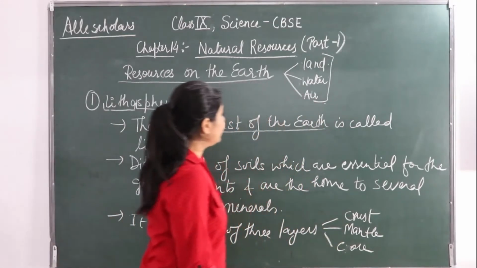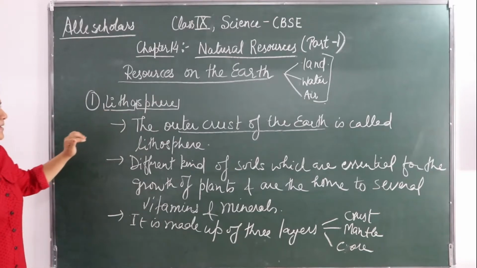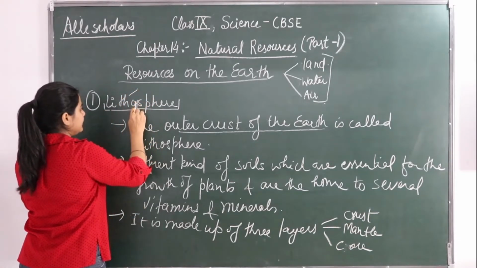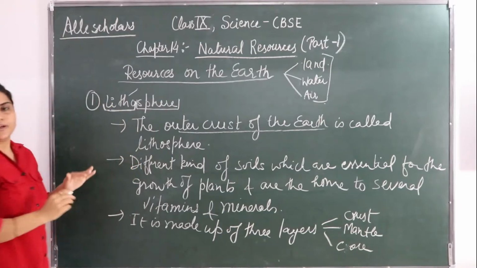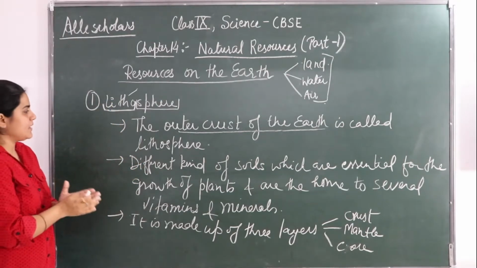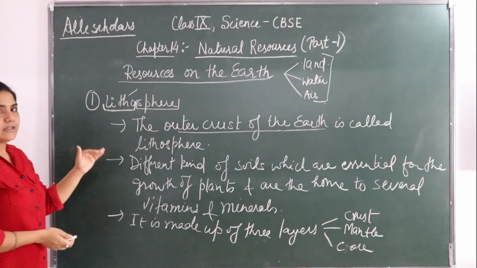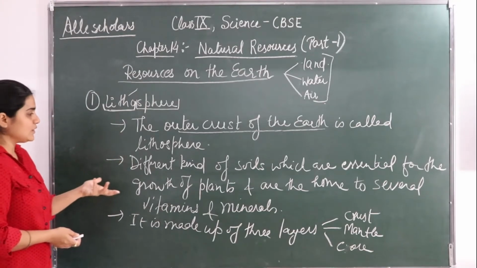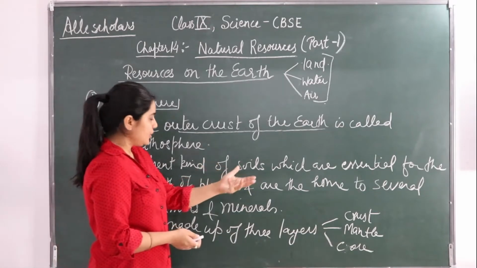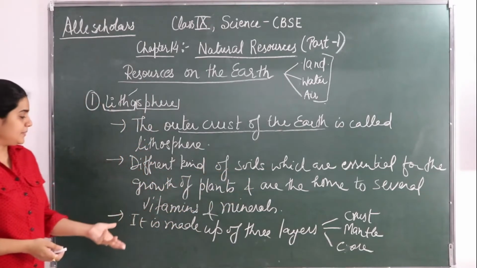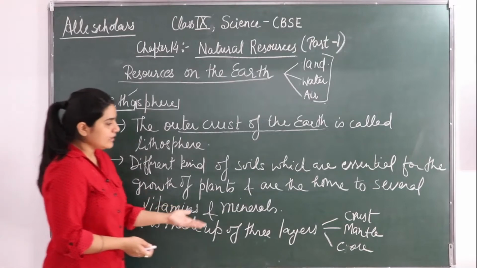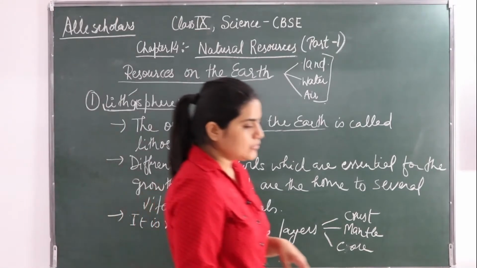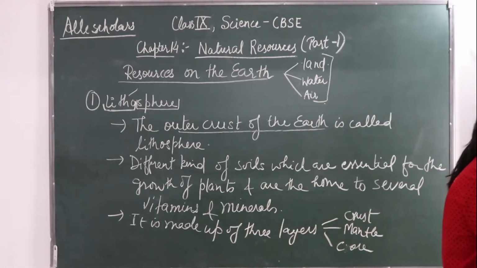So this was about lithosphere. Lithos means land, and sphere is a globe or a space. The outer crust of the earth is called lithosphere. Different kinds of soils are essential for the growth of plants and are the home to the survival of vitamins and minerals. It is made up of 3 layers: the crust, the mantle and the core. Next we are going to see the hydrosphere.